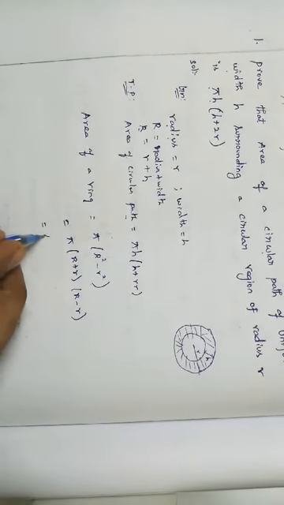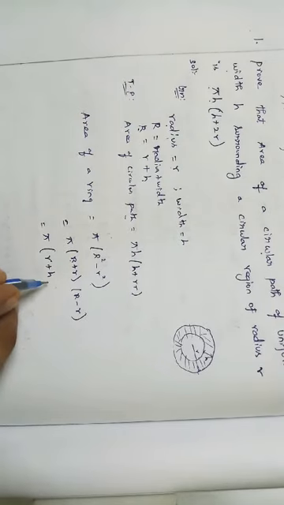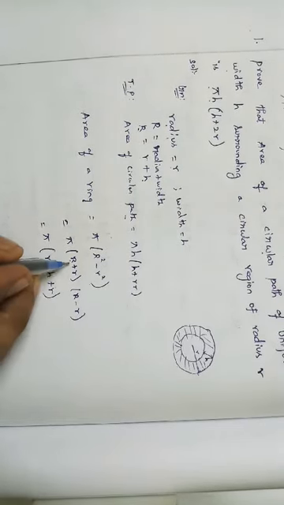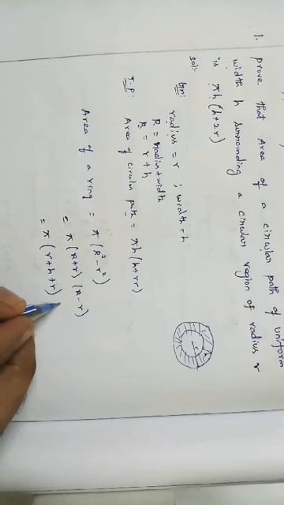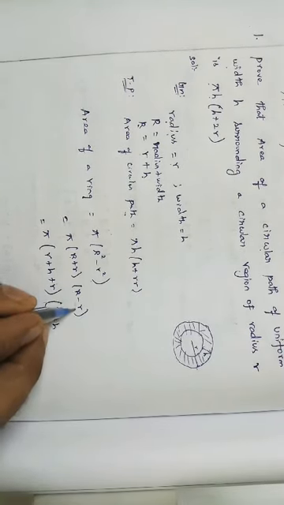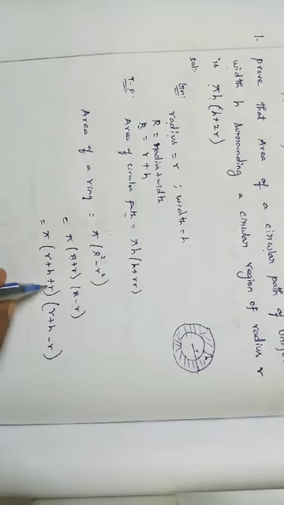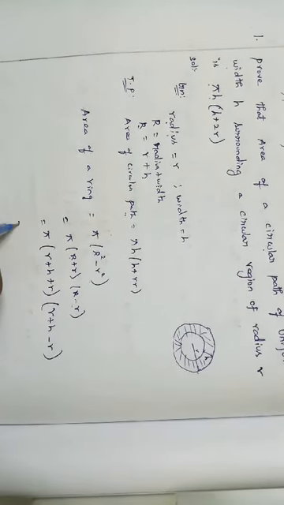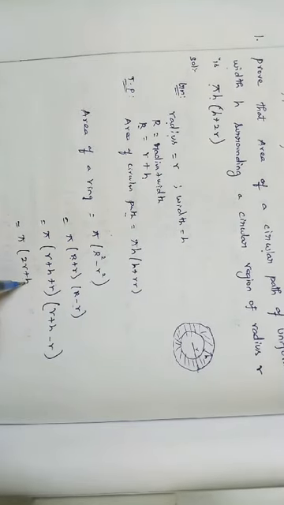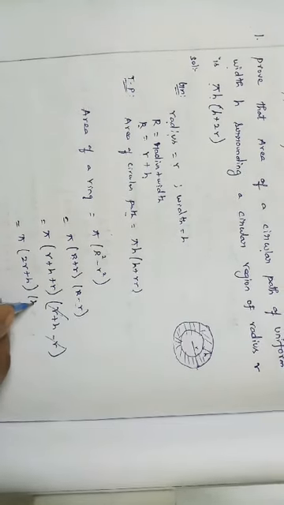Substitute and simplify. Pi into capital R, that is r plus h plus r, into capital R minus small r, that is r plus h minus r. Simplify. We have two like terms, r plus r, 2r. So pi into 2r plus h, and r minus r cancels. What is remaining? h into h.